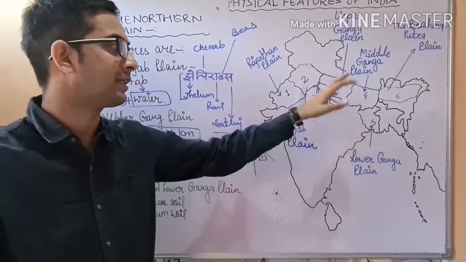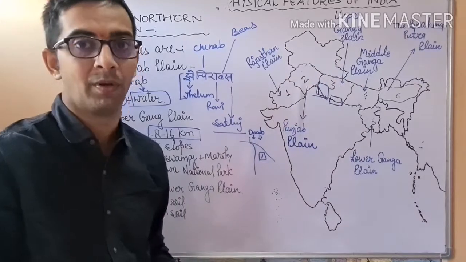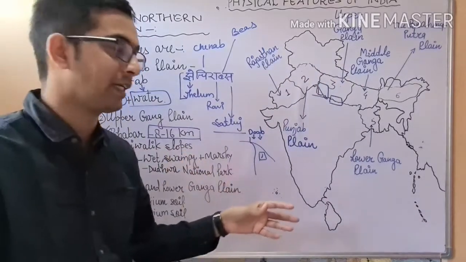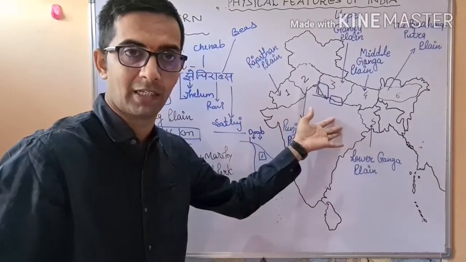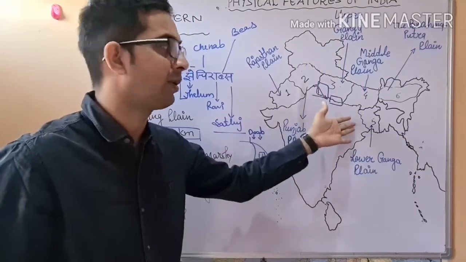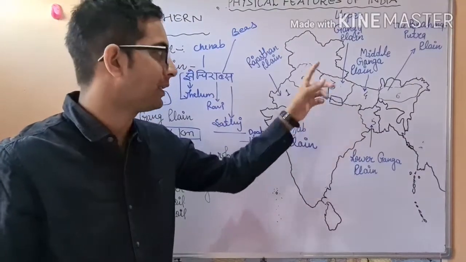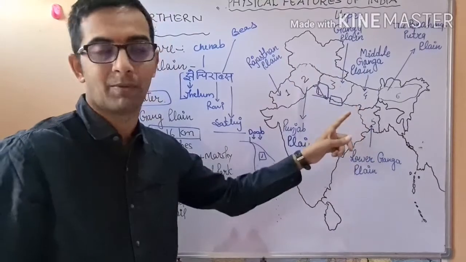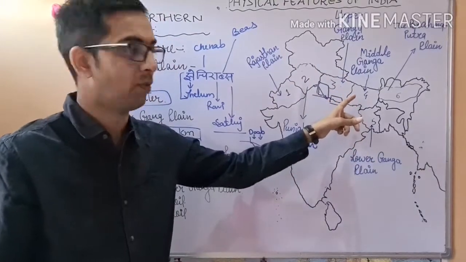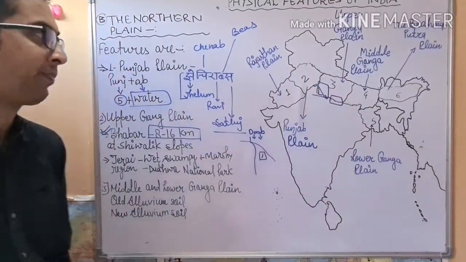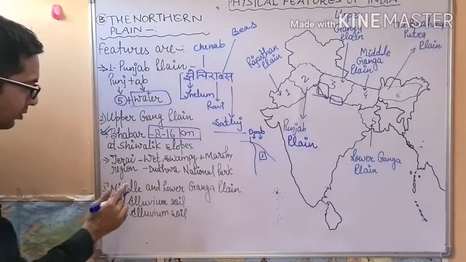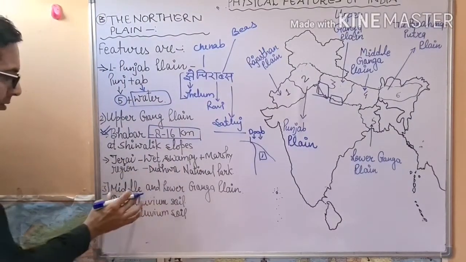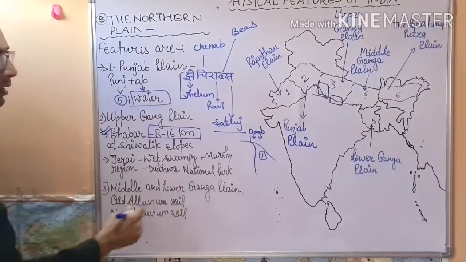Clear? And each and every type of facility is found, related to communication, transportation, and drinking water. So that's why this region, in comparison to other parts of the world, is the most densely populated region.